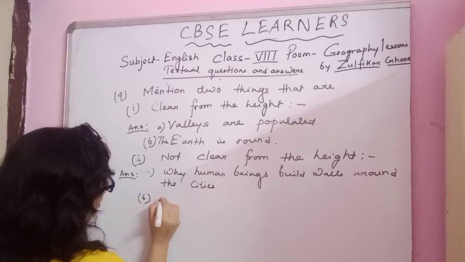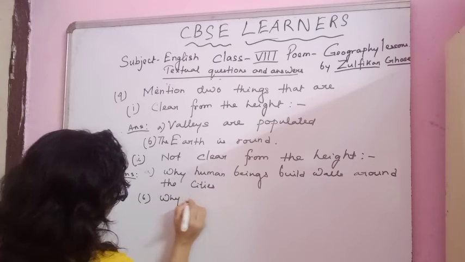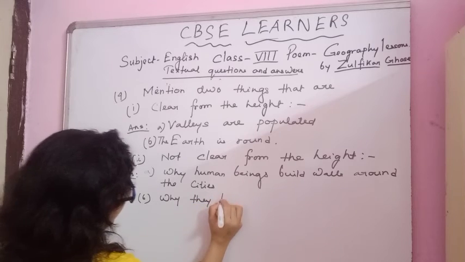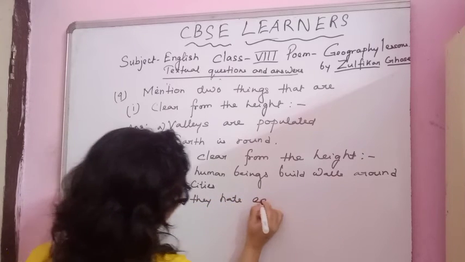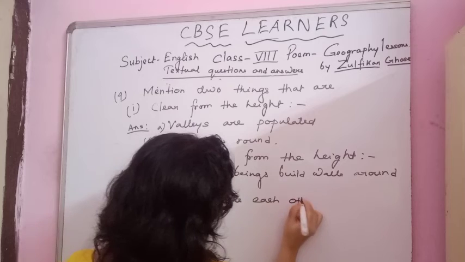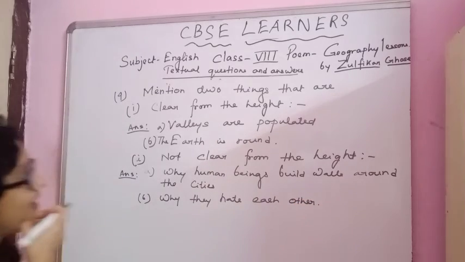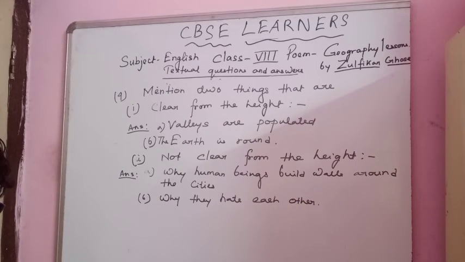Number B is why they hate each other. Okay. So these things are not clear from the height.